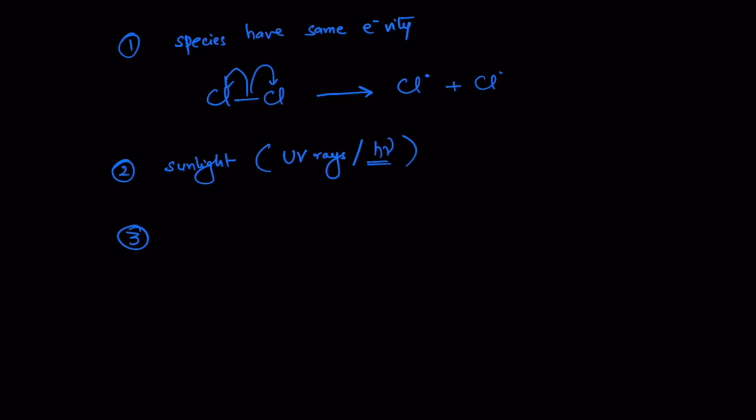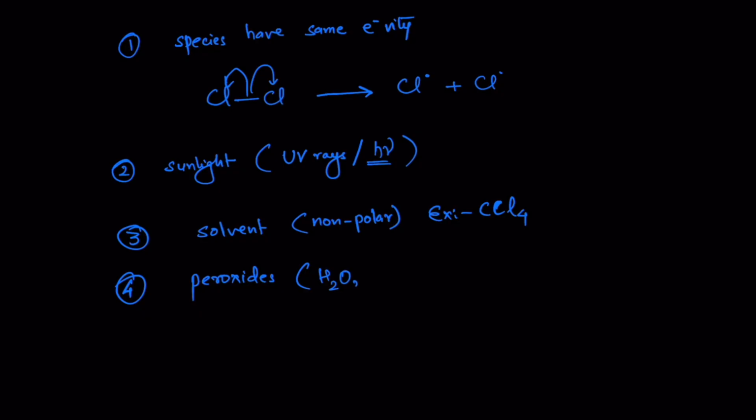A third condition happens when the reaction is happening in solvents and the solvent is non-polar. As an example, we have CCl4 or carbon tetrachloride. Such solvents facilitate the homolytic cleavage of bonds. We also observe homolytic cleavage when there are peroxides available, such as H2O2.